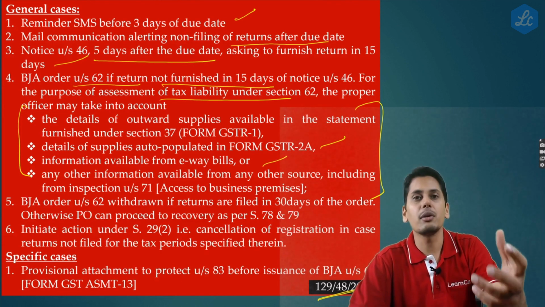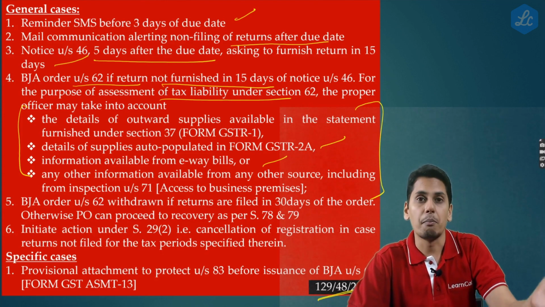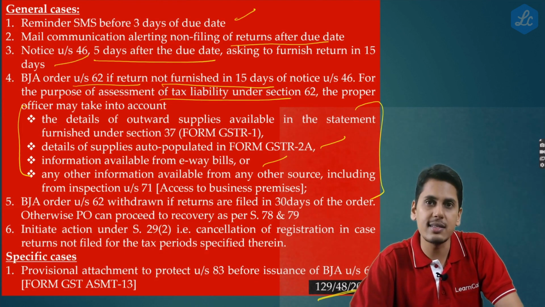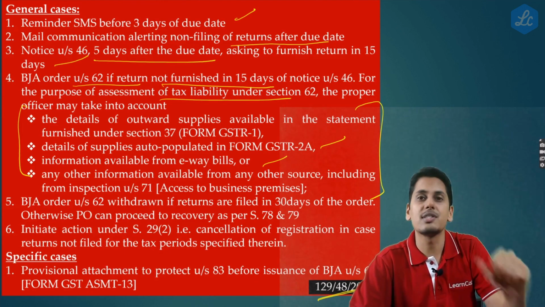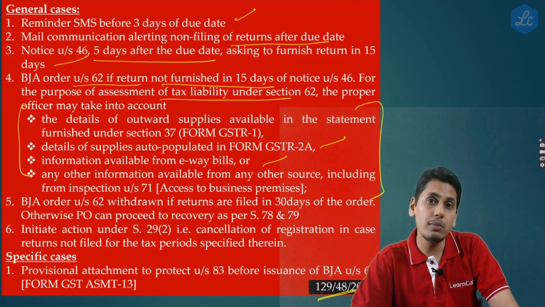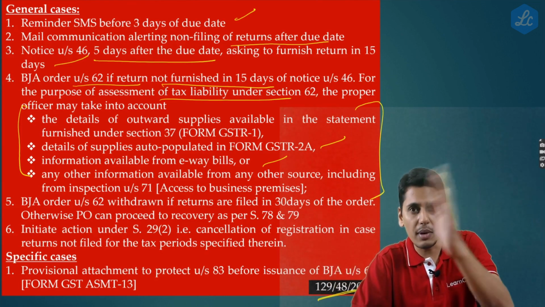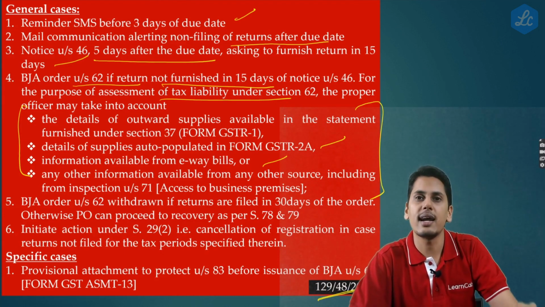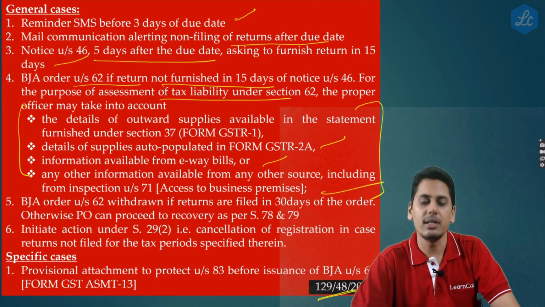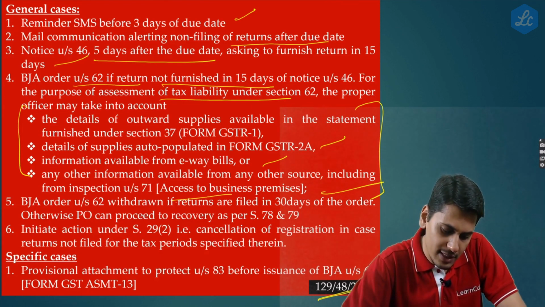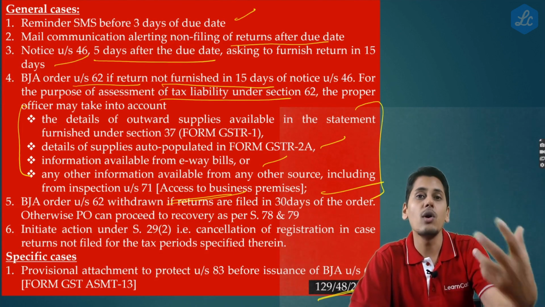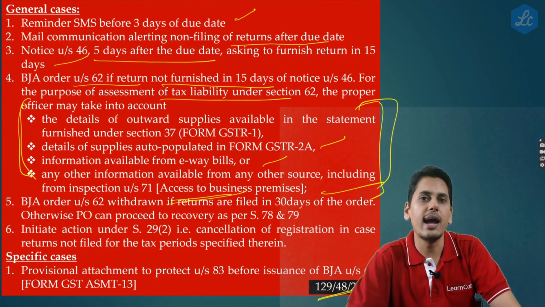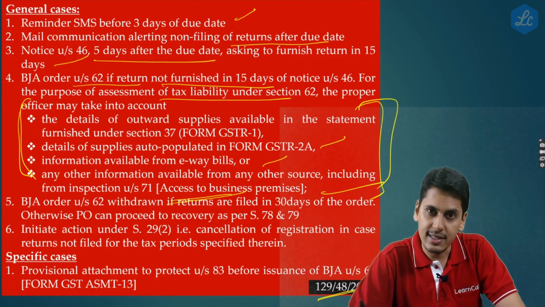The next point, take the information available from the e-way bills which are generated by the assessee or the e-way bills which are generated against the assessee. For the e-way bills which are generated by the assessee, the details of outward supplies or the details of sales could be extracted. For the e-way bills which are generated against the assessee, that means somebody else has generated an e-way bill for this assessee as the consignee, from those details, you can extract the purchase details, and any other information from any other source, including from inspection under section 71. That means the officer can access his business premises and obtain the information. So with all this information in hand, the best judgment assessment order under section 62 can be passed.